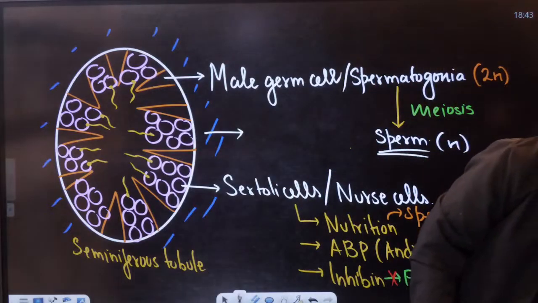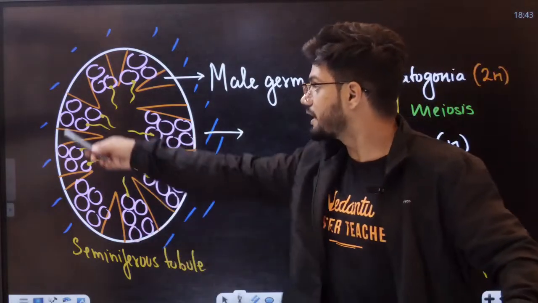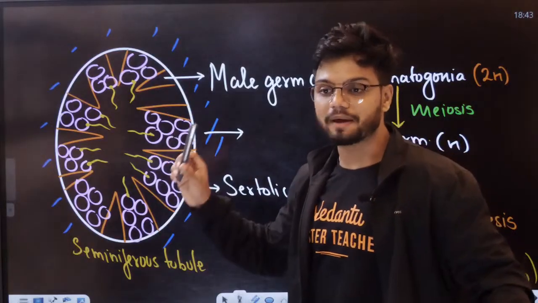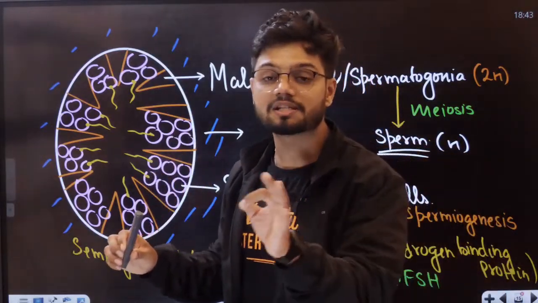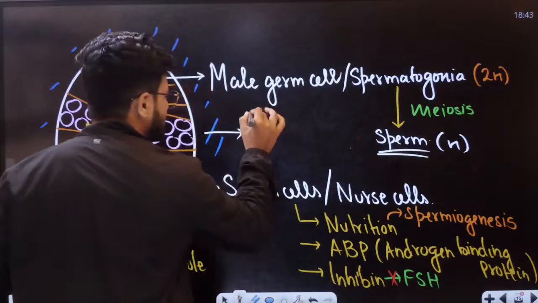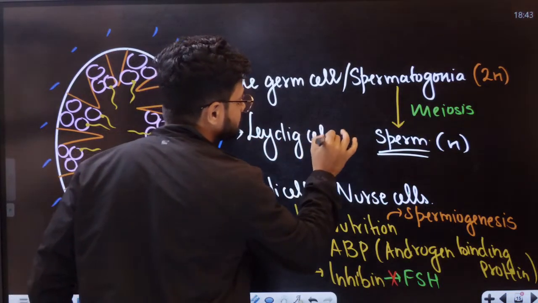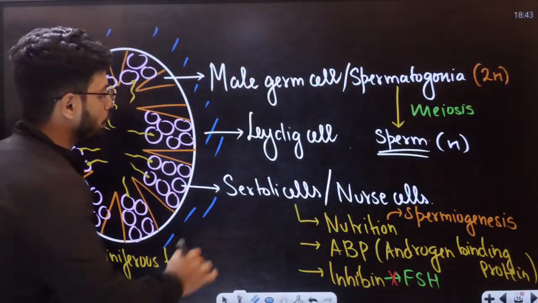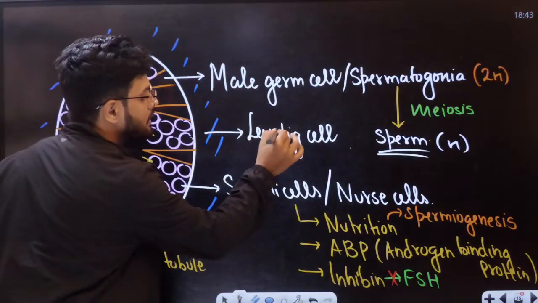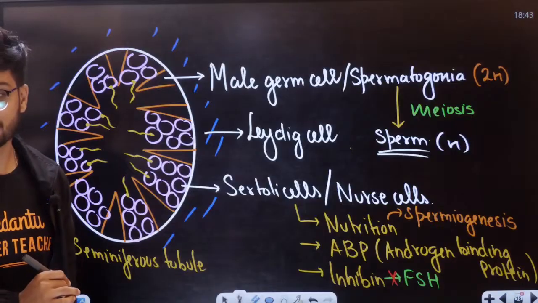In this particular outside part, the interstitial space, there is the interstitial cell. It is also called the Leydig cell, students.